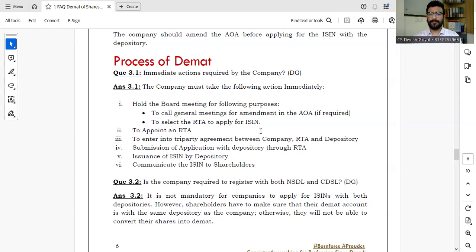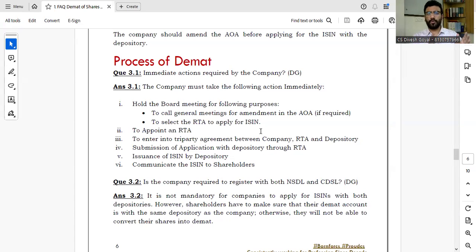Now, the last point regarding the process: there is always confusion whether a private company is required to amend its articles of association for Demat. We know the main characteristic of private limited companies is that their shares are not freely transferable; they are restricted. So it seems there should be a clause in the AOA regarding the Demat of shares. But practically, we have not found any such requirement under the Companies Act, and even the RTAs and depositories are not asking for a clause in the AOA. They are giving you the ISIN without alteration in the AOA.